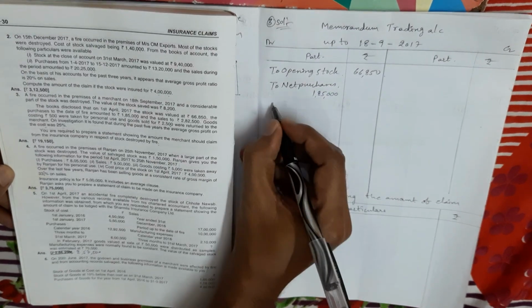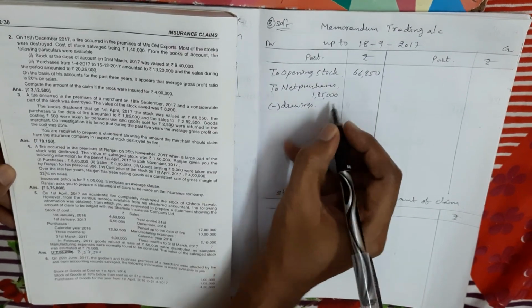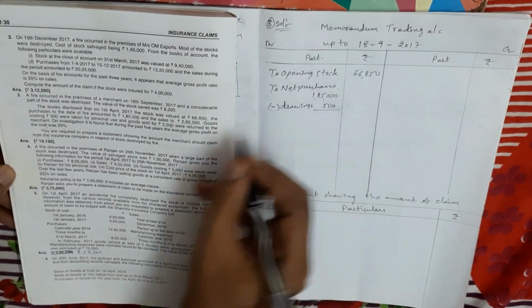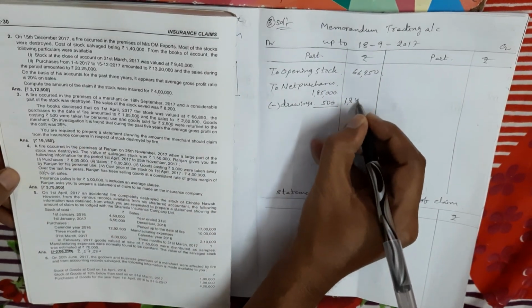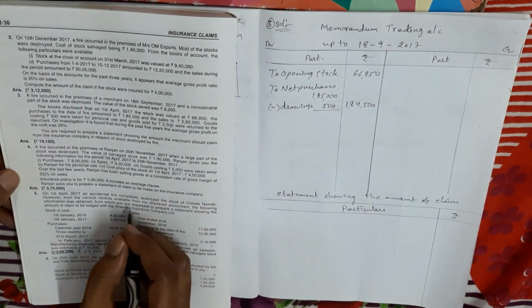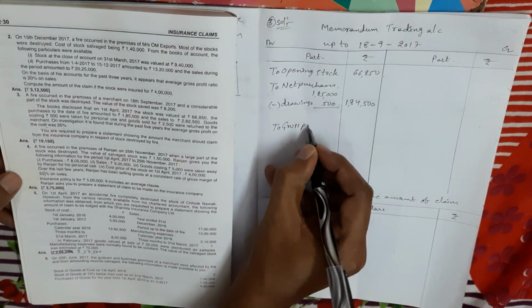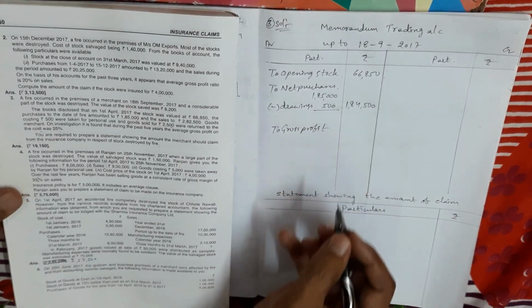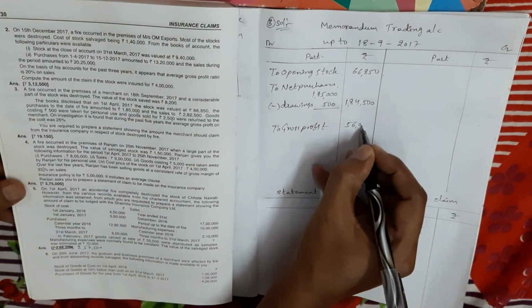One adjustment is there, minus drawings. The drawings amount is given, 500 rupees. So the net purchase amount is 1,84,500. Next we take gross profit. In the second step we calculated the gross profit amount, that is 56,000. Here I am taking 56,000.